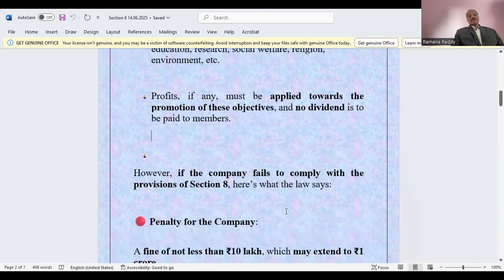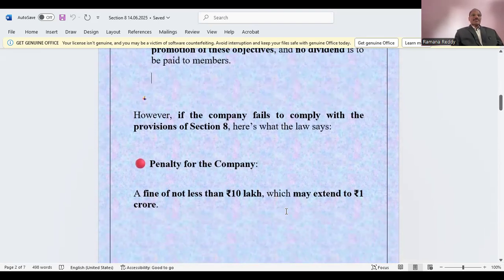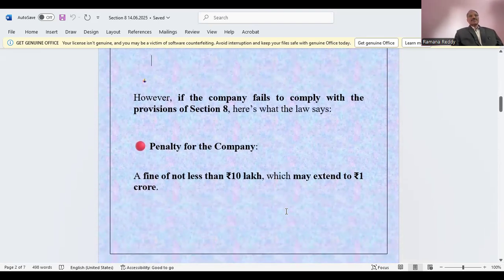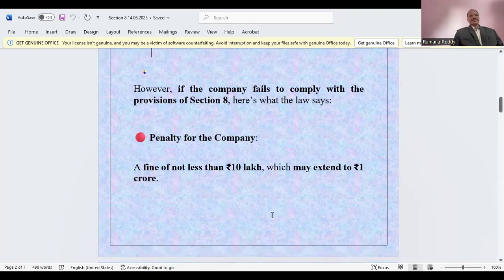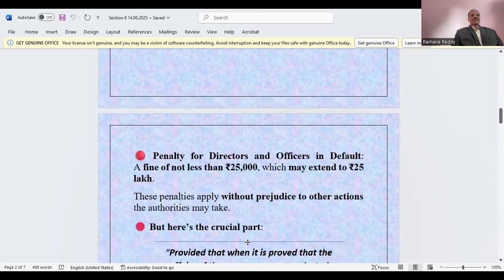However, if the company fails to comply with the provisions of Section 8, what does the law say? The penalty for the company is a fine not less than 10 lakh rupees, which may extend to 1 crore rupees. Fine not less than 10 lakh, which may extend to 1 crore.